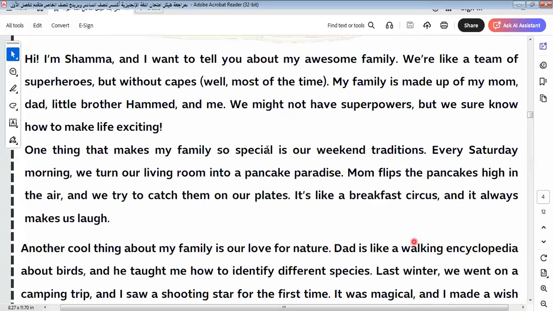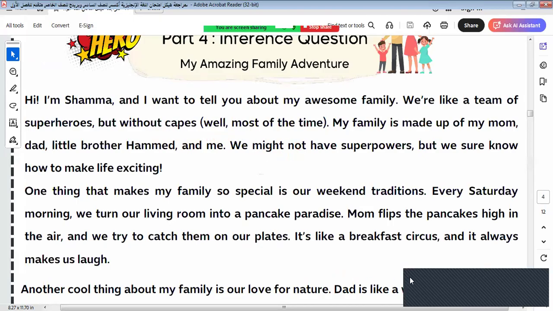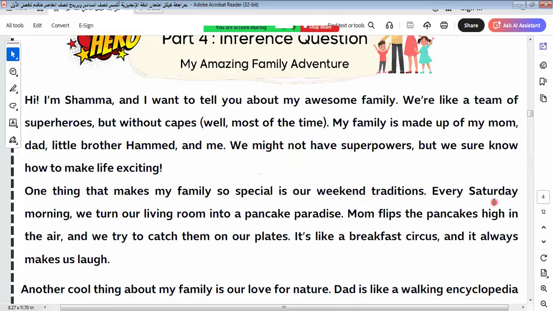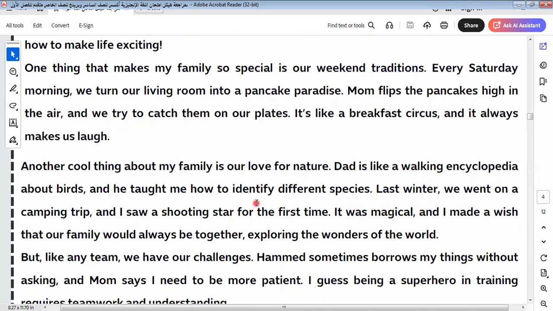Here we say, when we talk about superheroes, you talk about something special that we do. What is the something special that her family does at the weekend? They turn the living room into a pancake paradise and flip the pancake high in the air and try to catch it on the plate. His father went walking and camping, and they saw a shooting star, and her father taught him how to identify different kinds of birds.